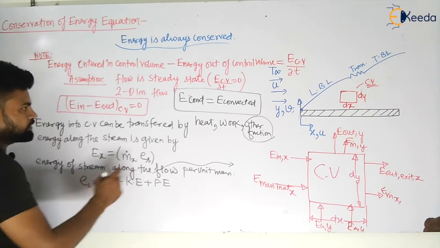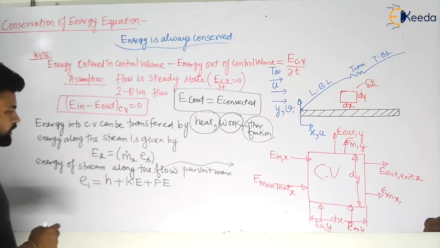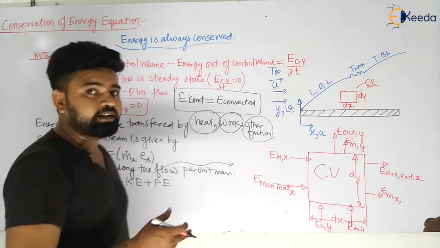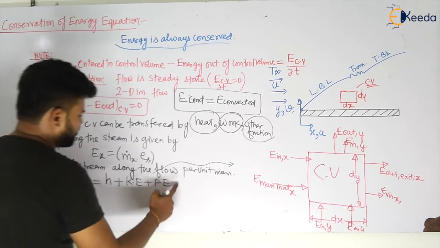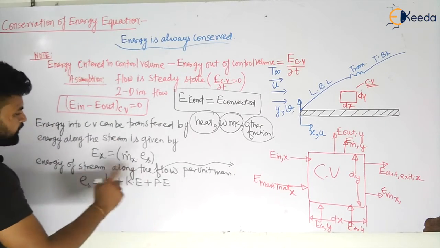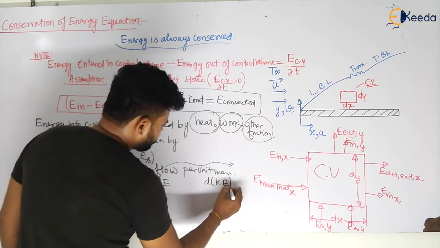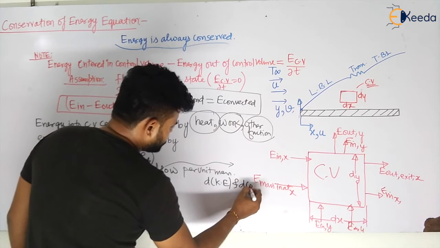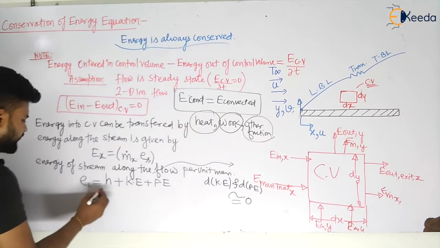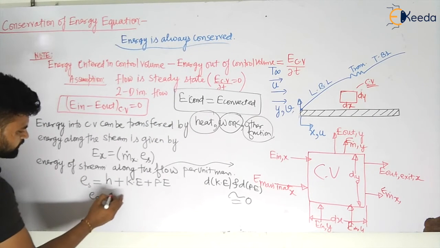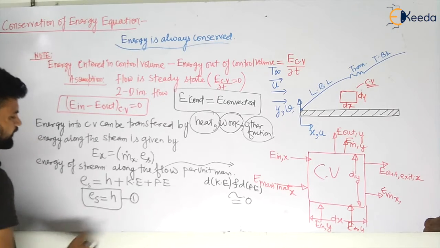This will be nothing but your enthalpy. I am considering this because work will be taken into consideration already. Heat is also taken into consideration already. I am neglecting the magnetic effect and electric effect, my dear students. What I am doing is neglecting the changes of kinetic energy and potential energy, assuming them equal to 0. So the energy of stream will become equal to H only. Let us take it as the first equation, my dear students.